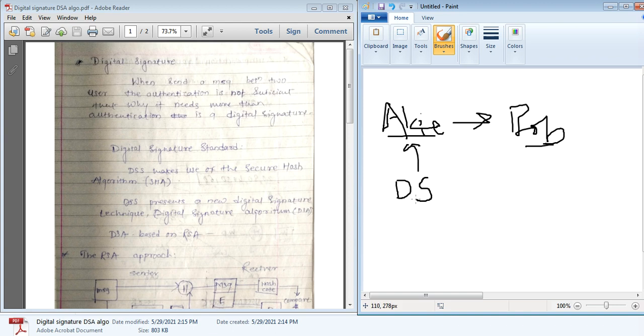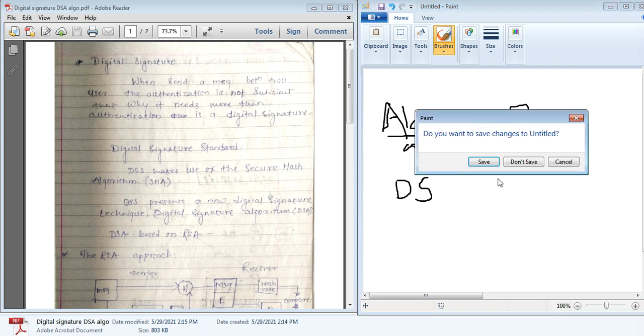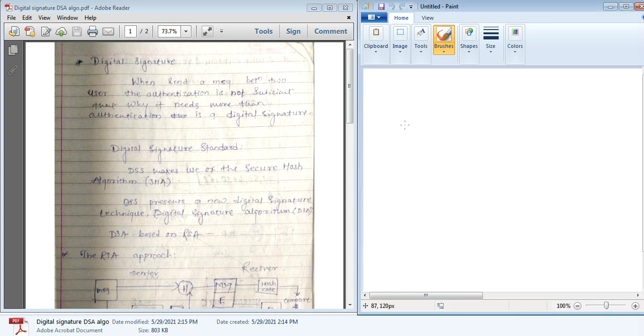is an algorithm which verifies whether the received message is from an authorized user or not. That is the use of digital signature under information security. It contains two types of digital signature processes: one depends on the RSA algorithm, and the second one is the DSS, Digital Signature Standard process. We will learn the details about these algorithms in the next session. In this session, we will learn what exactly a digital signature is.